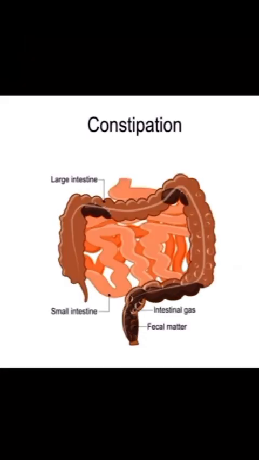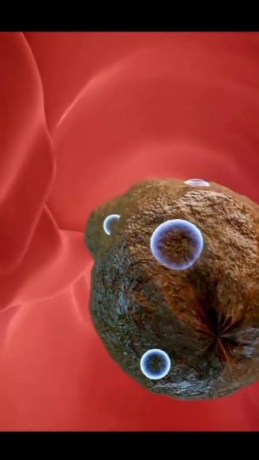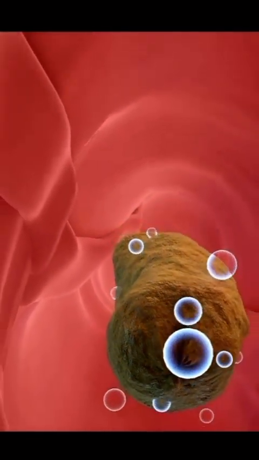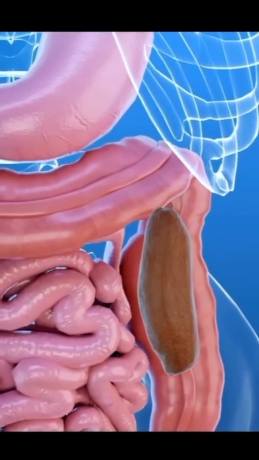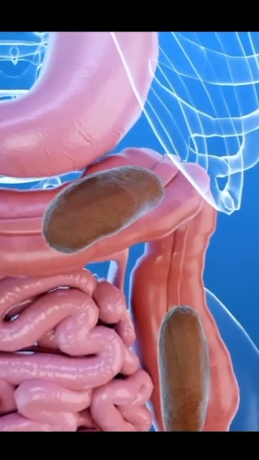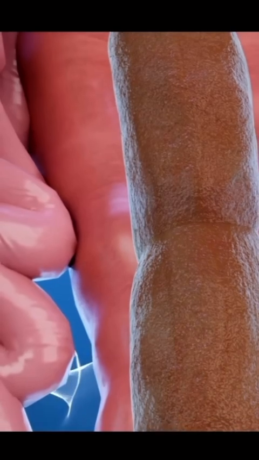Constipation. When we are constipated, our intestines absorb too much water from our feces, which makes it more dry and hard. This can cause the feces to move more slowly through your large intestine. Over time, the slow-moving feces can impact with more feces, causing a blockage, which can result in a large, hard mass, preventing defecation.